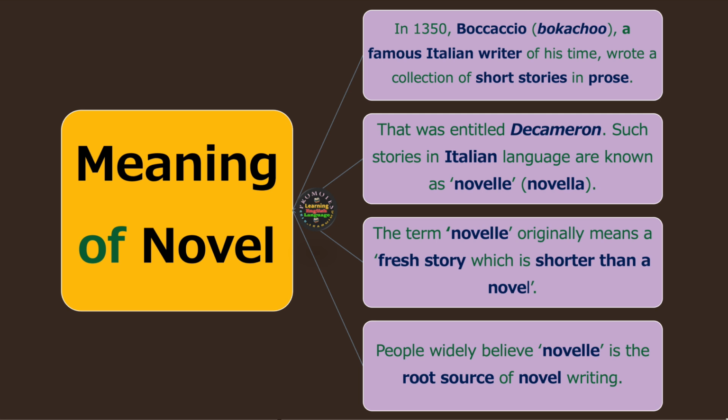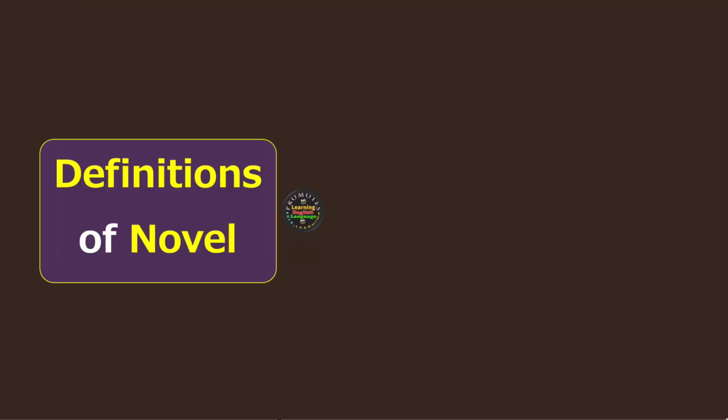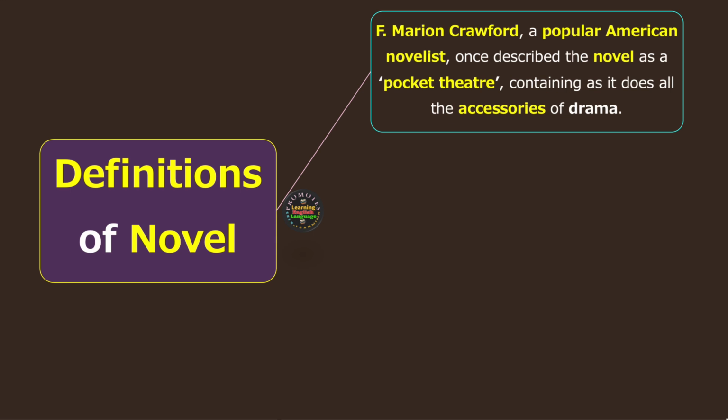Now we move on to the next point of our discussion, that is definitions of novel. F. Marion Crawford, a popular American novelist, once described the novel as a pocket theater containing as it does all the accessories of drama. It's a very beautiful definition. What the novelist means to say is that novel is like a pocket theater. When you go to the theater to watch a play, to watch a drama, what do you see?